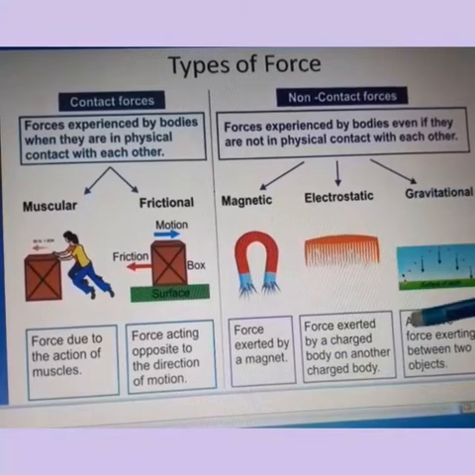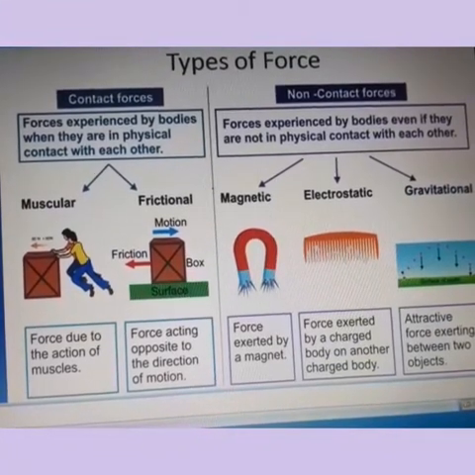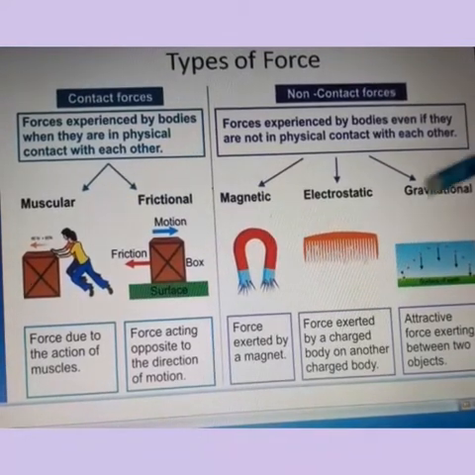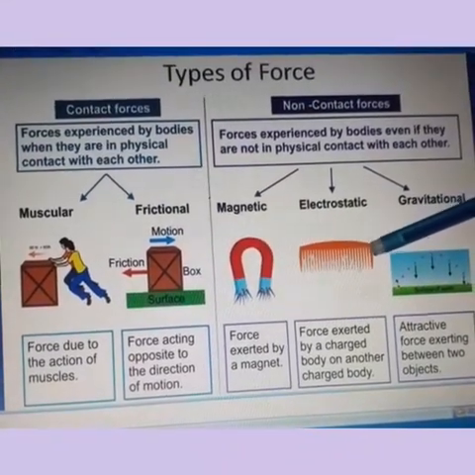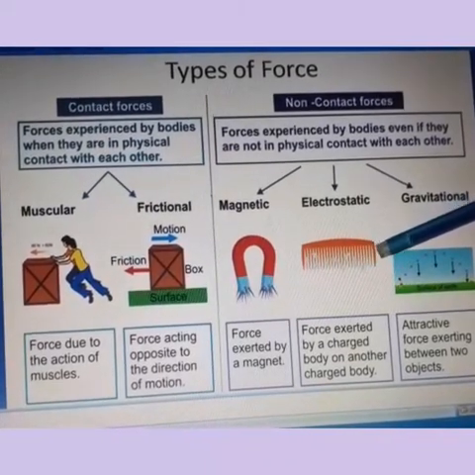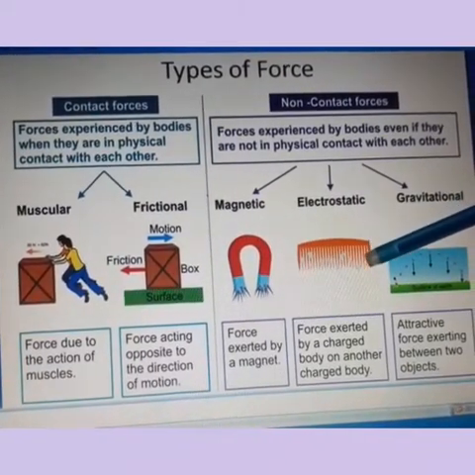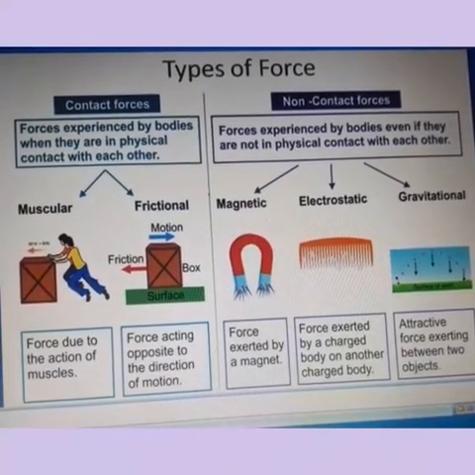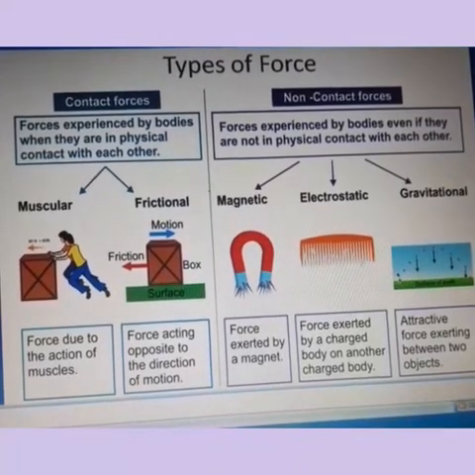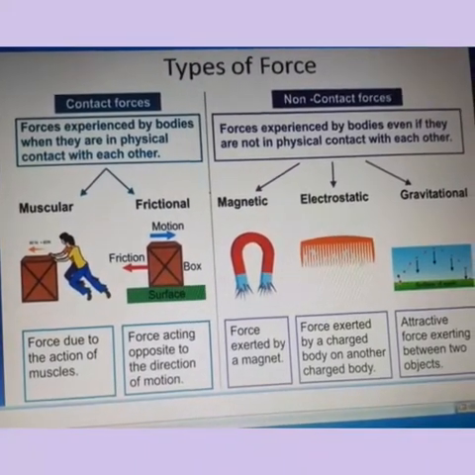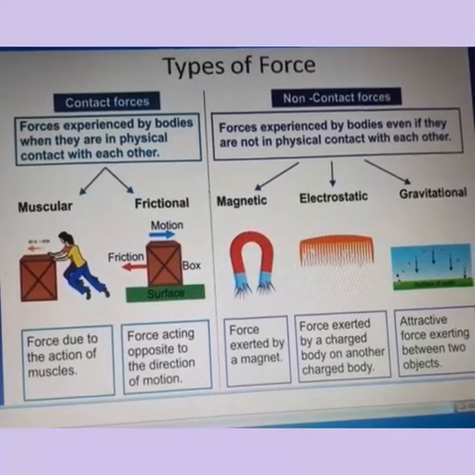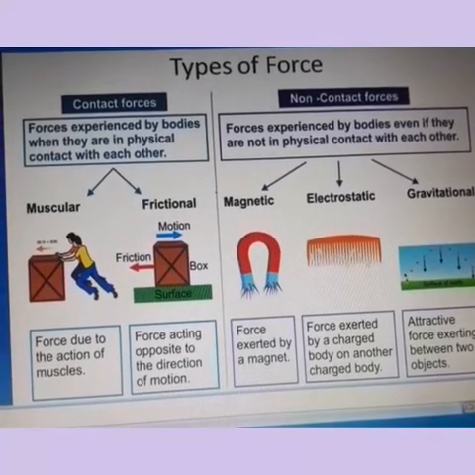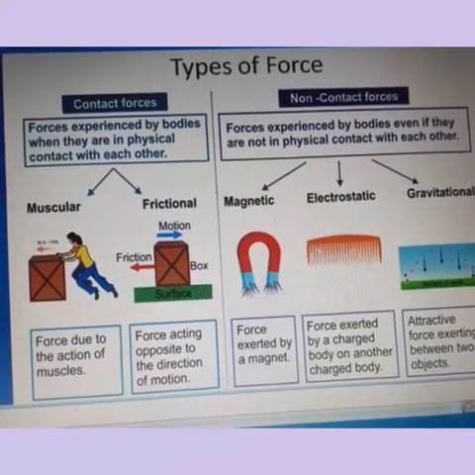Electrostatic force. This is the force that is exerted by a charged body on another charged body. For example, you take a comb and rub it on your hair and take tiny bits of paper, and these tiny bits of paper get attracted to the comb because of the electrostatic force. The gravitational force. It is the attractive force exerted between two objects, and this is also the force exerted by the earth.